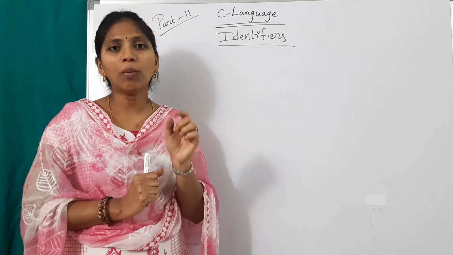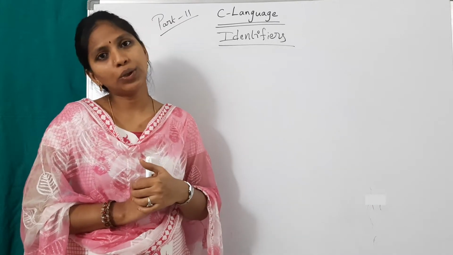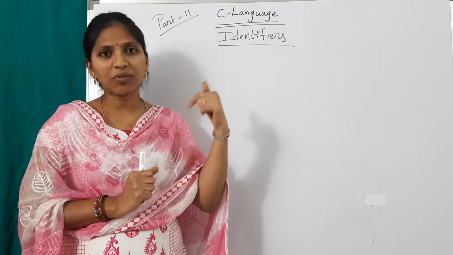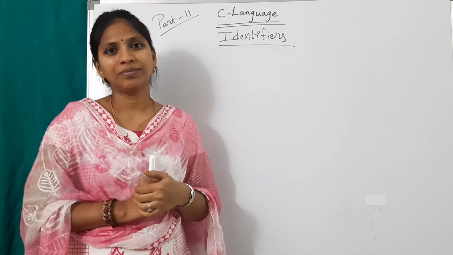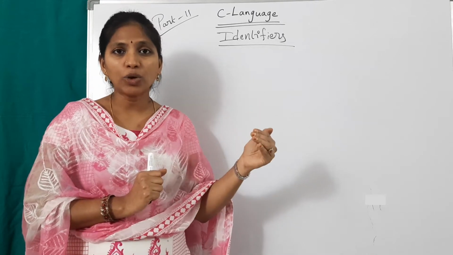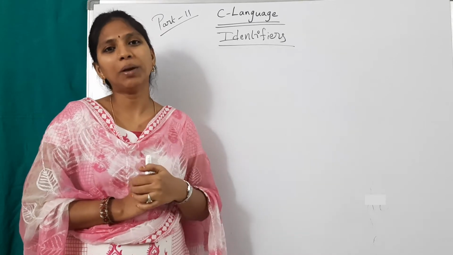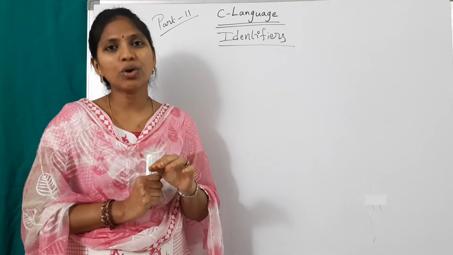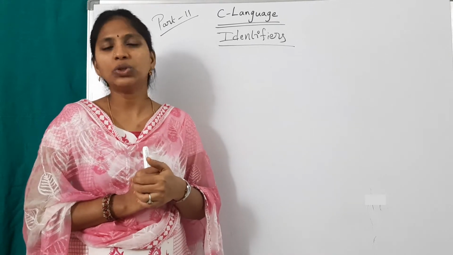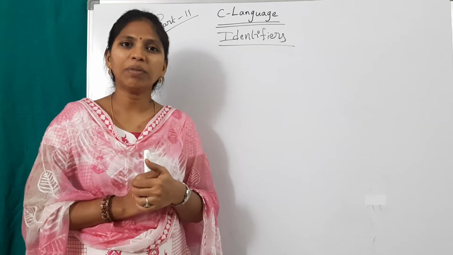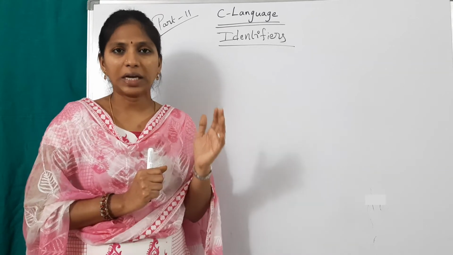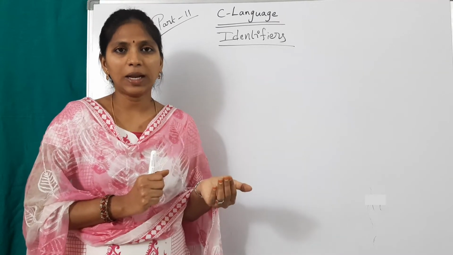That's why, first of all, give a name to that memory unit. Give a name to that particular memory block, then enter a value and place that value in that particular memory block. And in the next step, we can simply use that value by using the name of that memory block. That is the use of identifiers. Identifier is nothing but a name given by the user to anything, variable, function or enum, etc. A user given name to a function or a variable or a structure or enum etc.